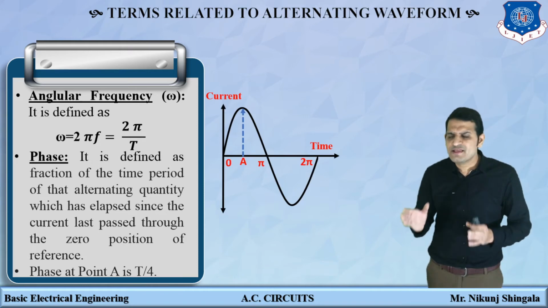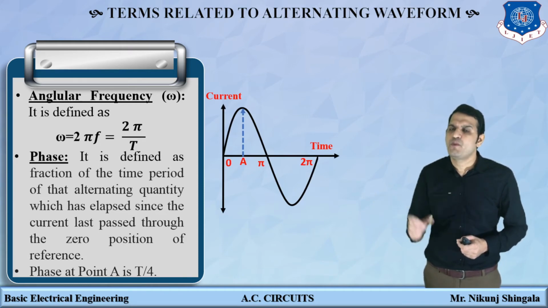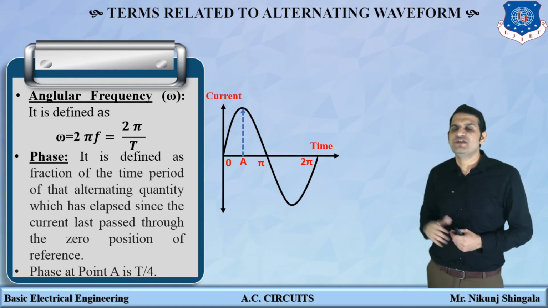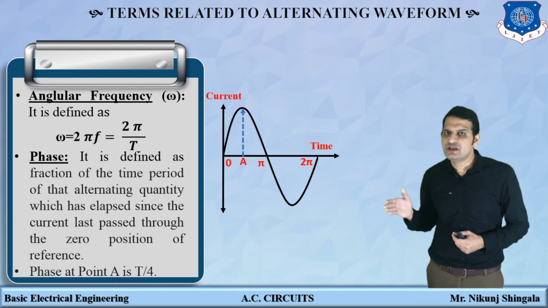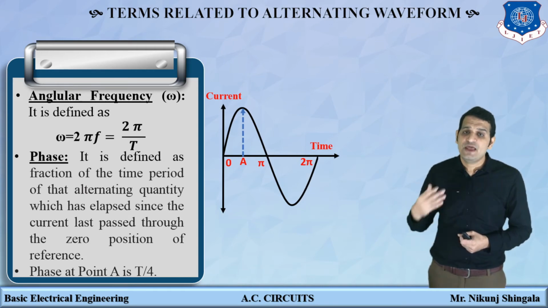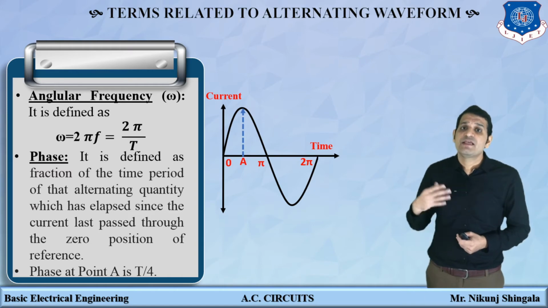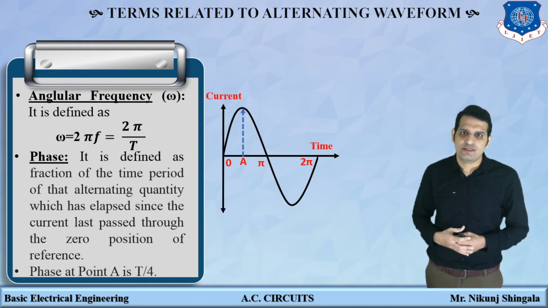The next one is phase. What is the simple definition of phase? Position with respect to some reference point. Here one signal is there which is starting at 0 origin. So this is the reference signal. Now position with respect to this is nothing but the phase. Another definition of phase is what? It is defined as the fraction of time period of alternating quantity which has elapsed since the current has passed through the 0 position of reference.